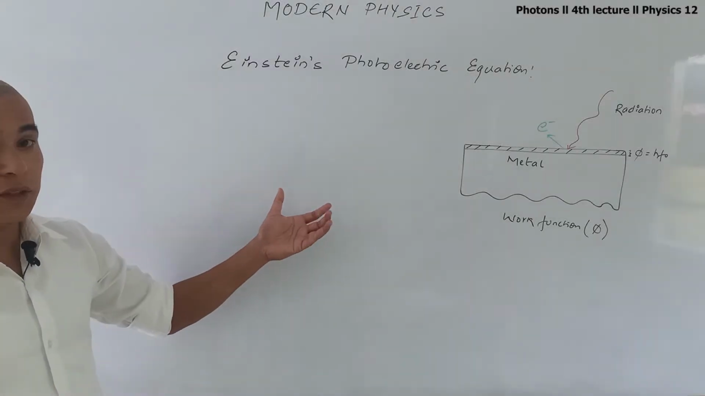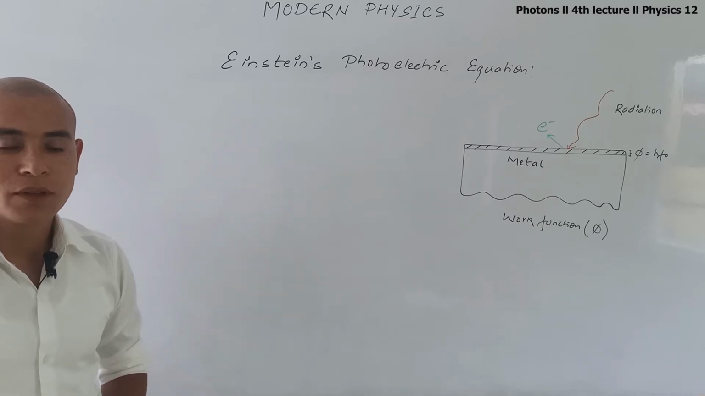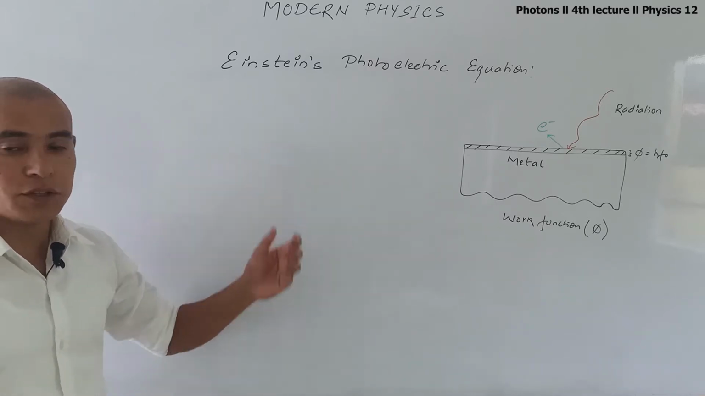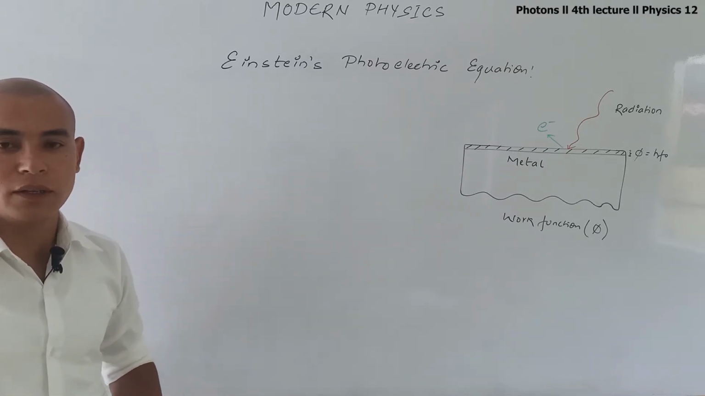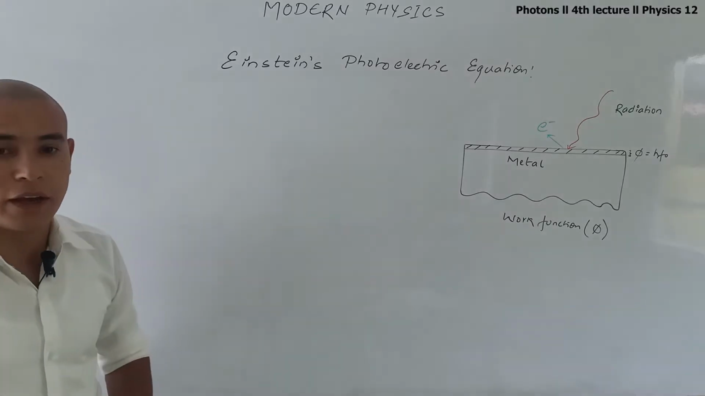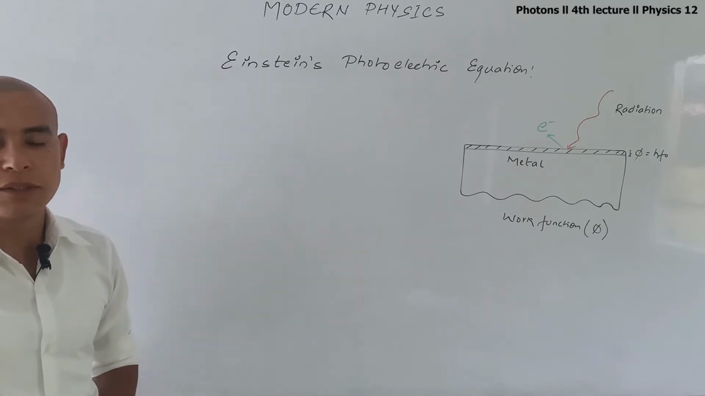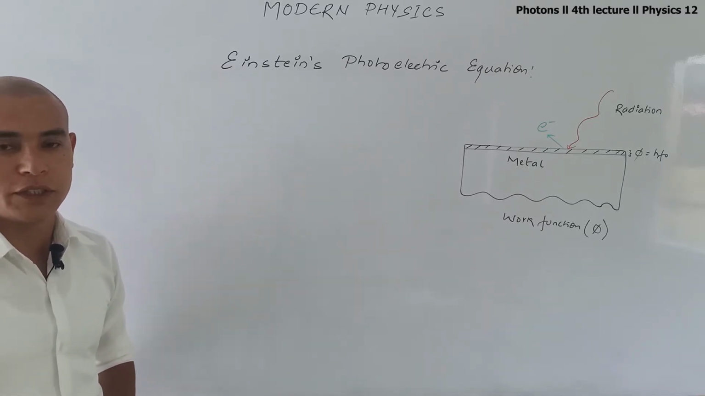In this lecture, we will be discussing Einstein's photoelectric equation. For this equation, Einstein was awarded the Nobel Prize in 1921. In 1905, Einstein explained the photoelectric effect on the basis of Planck's quantum theory of radiation.